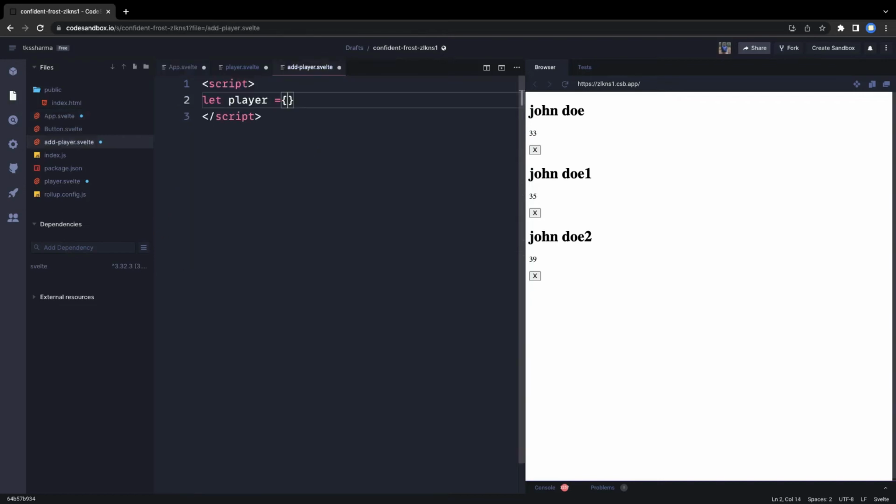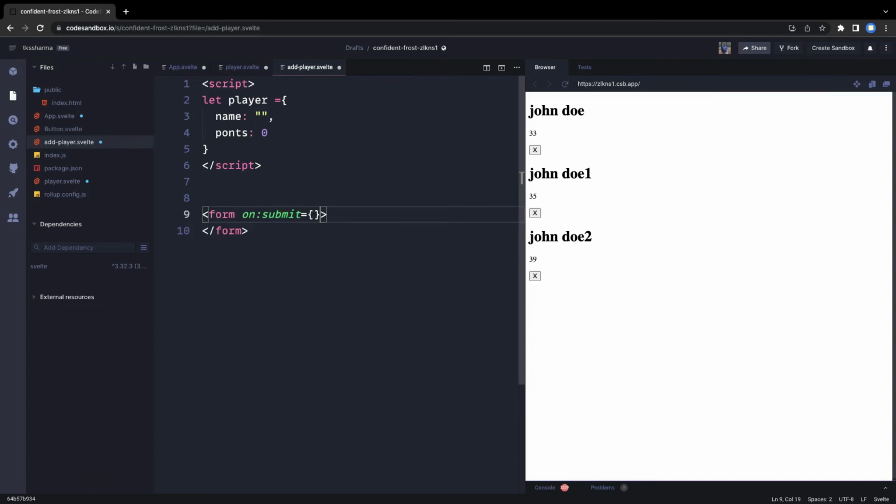So let player have, let's say, name empty and points 0, and we are going to have HTML with the form, and we will do on submit, and we will bind the properties with this form. In the on submit method, there we are going to call the event